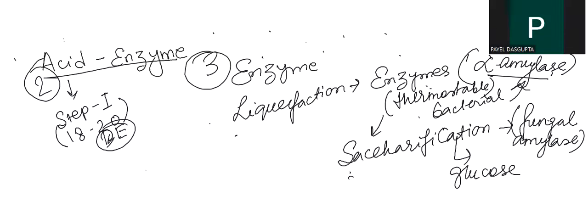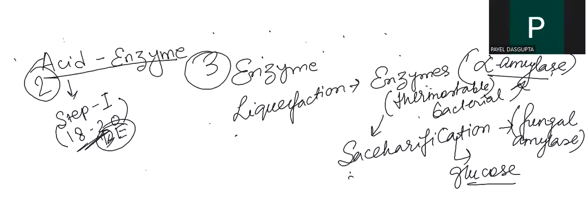Is it clear? Now my point is, why are we discussing all this here? Just take the key points: for acid enzyme, what is step 1 and how much dextrose equivalent do they get? You need to remember this.